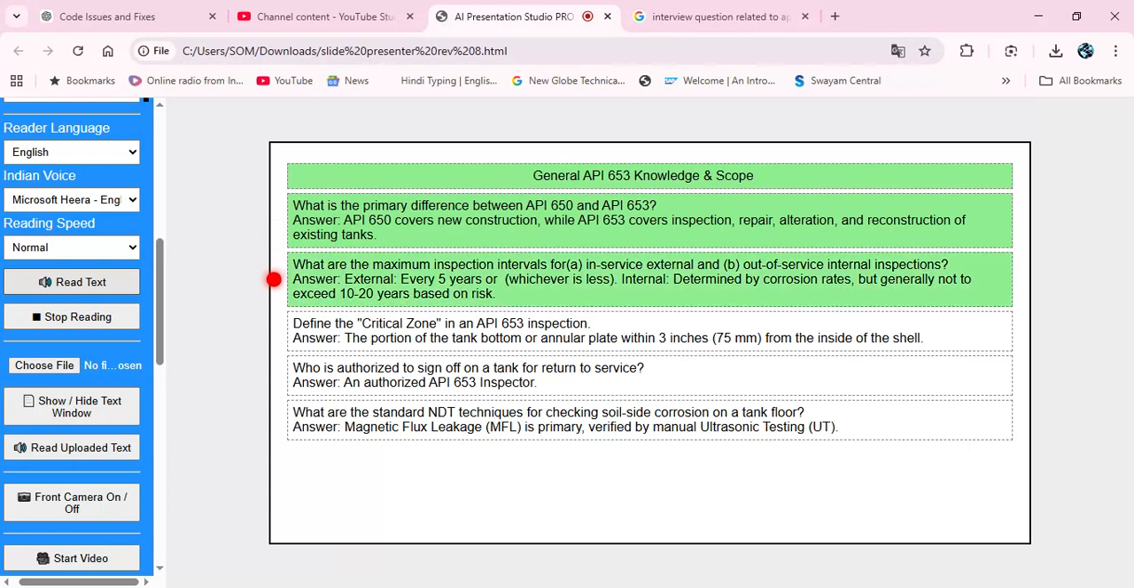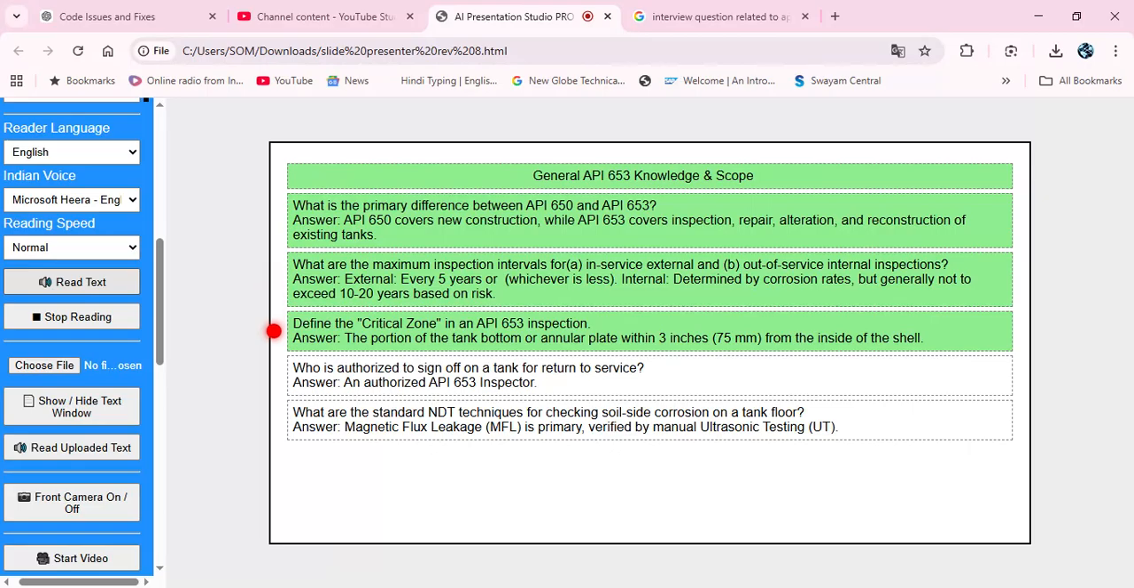What are the maximum inspection intervals for A. In-service external and B. Out-of-service internal inspections? Answer: External, every 5 years or, whichever is less. Internal, determined by corrosion rates, but generally not to exceed 10 to 20 years based on risk.